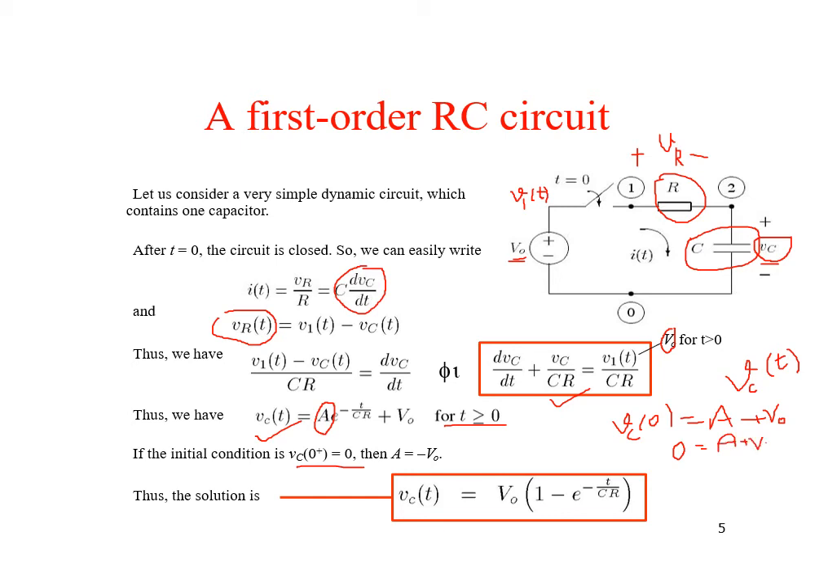So A is equal to −V0. Thus the solution of the equation becomes Vc(t) = V0(1 − e^(−t/RC)). So this is the voltage across the capacitor, and we can see that as time increases, this exponential term tends to 0 and the voltage across the capacitor finally becomes equal to V0 when the capacitor is fully charged in the steady state.